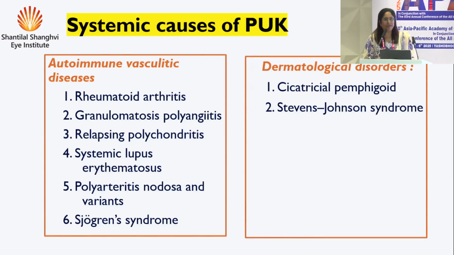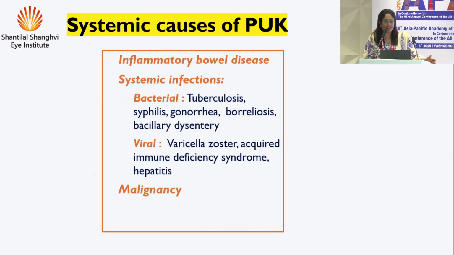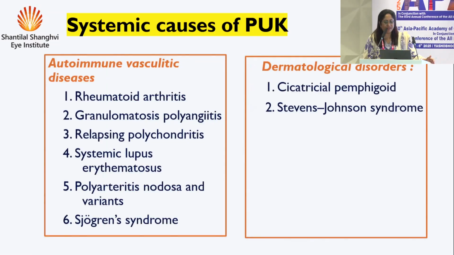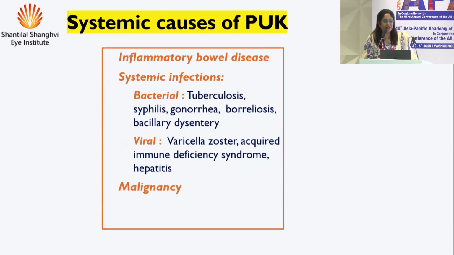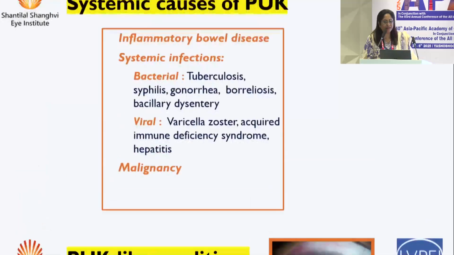So again, to complete the list, this is just for completion. We have all the autoimmune vasculitic disorders on your left side and a few dermatological conditions I mentioned earlier, such as cicatricial pemphigoid and Stevens-Johnson syndrome, which can also lead to a PUK or a PUK-like picture. But the immune-mediated disorders are in the ones on your left side. So the list goes on a little bit more, even inflammatory bowel disease and certain systemic infections.